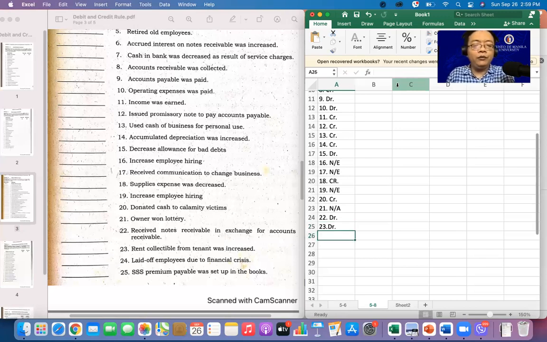Number 24. Laid off employees due to financial crisis. So it is part of our business, pero NE siya, kasi wala naman sinabi kung babayaran natin.